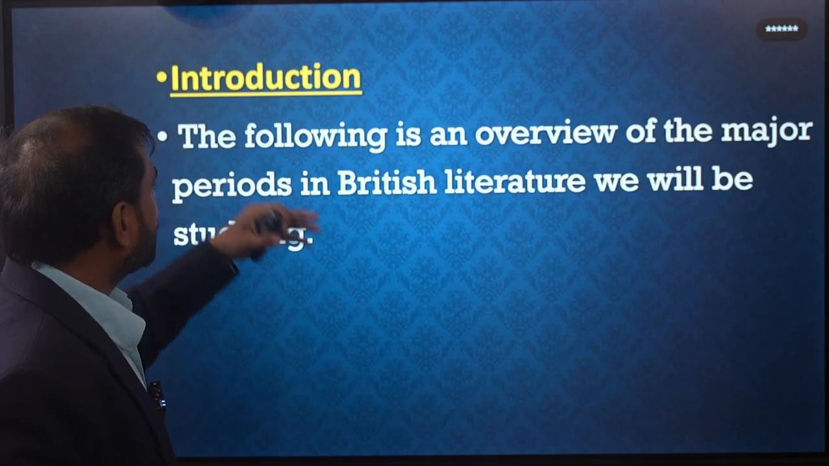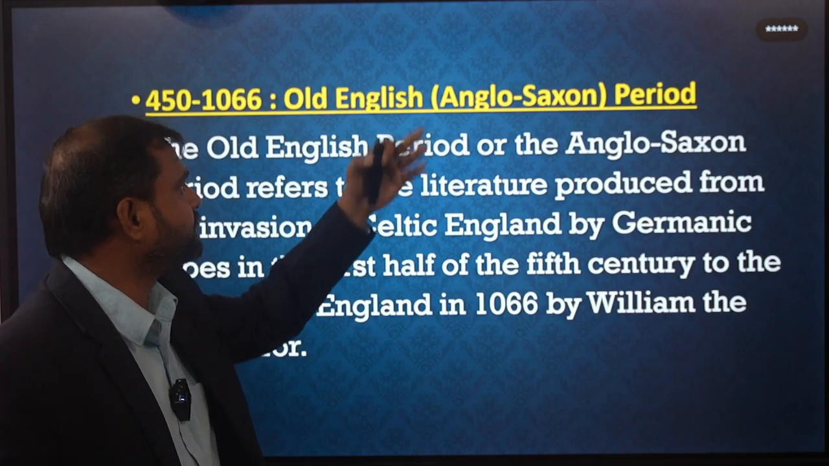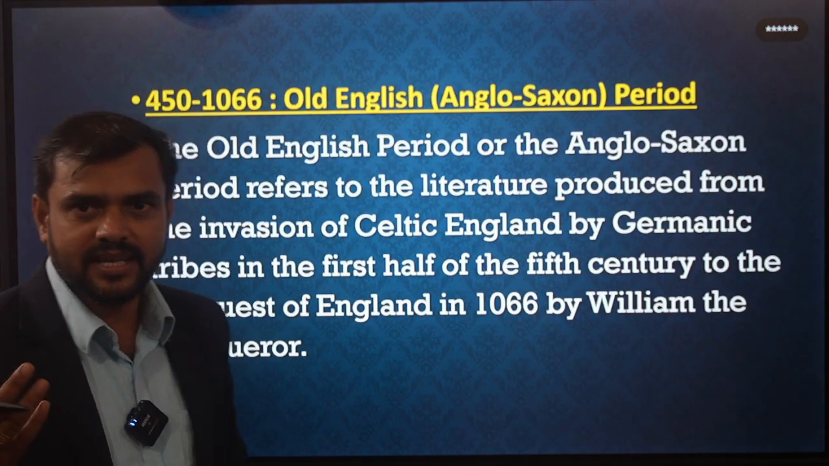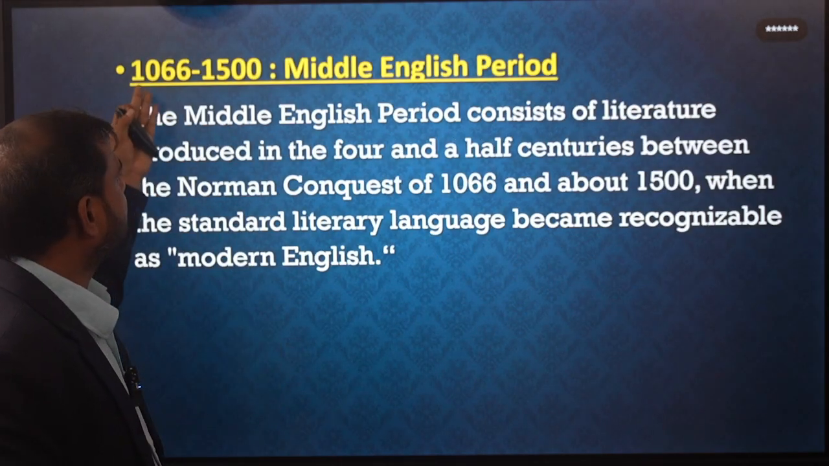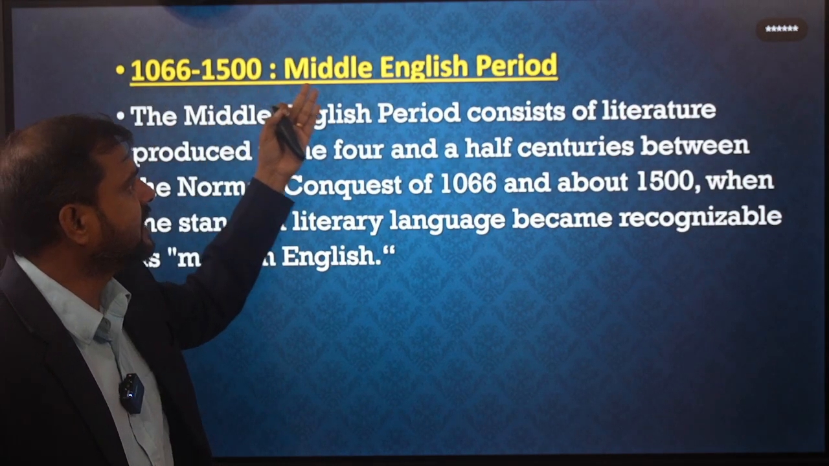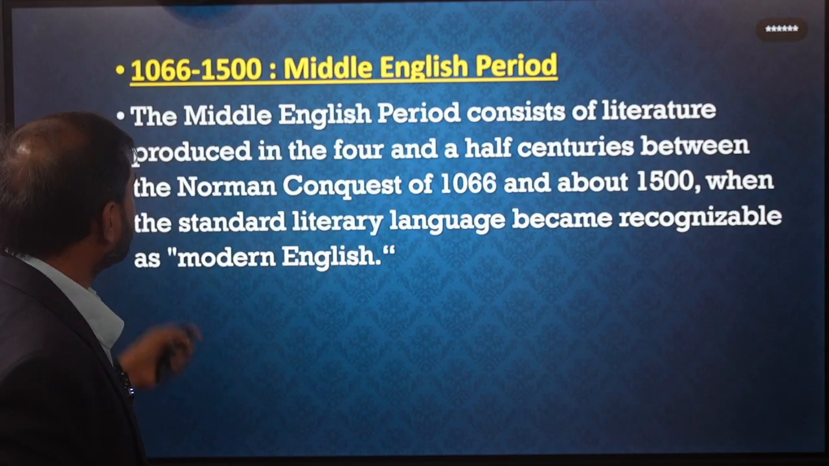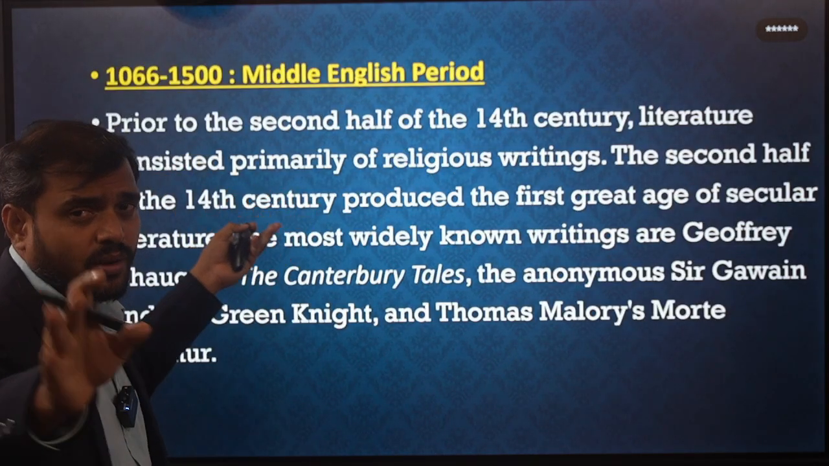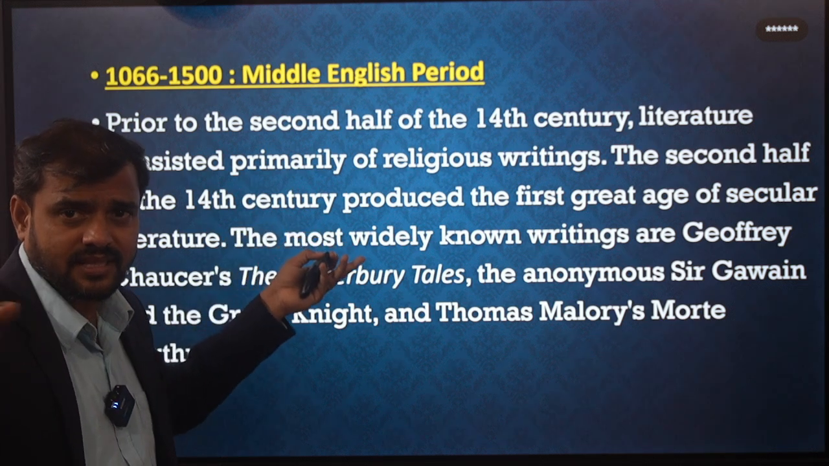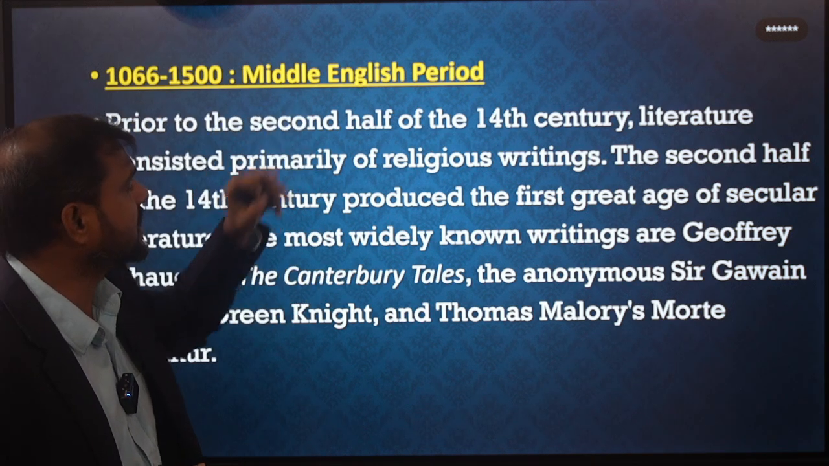Okay, so in the introduction, we have already discussed the Old English period, the Anglo-Saxon period, that started from 450 to 1066. After that, from 1066 to 1500, it is called the Middle English period. And the writers we already discussed in the last class. We can watch that class, it is there on YouTube.